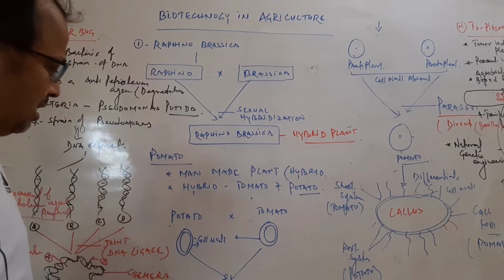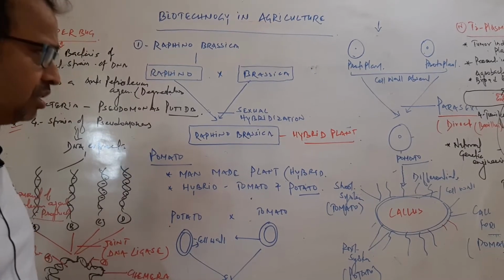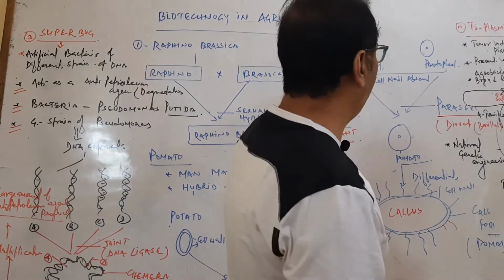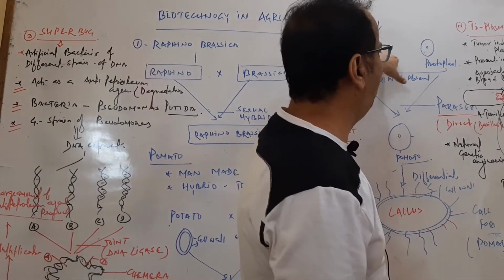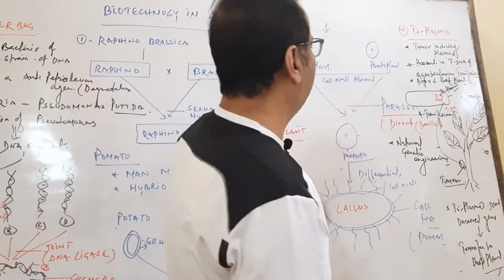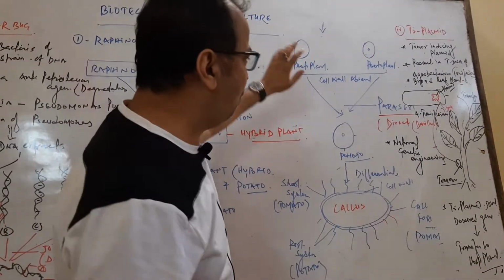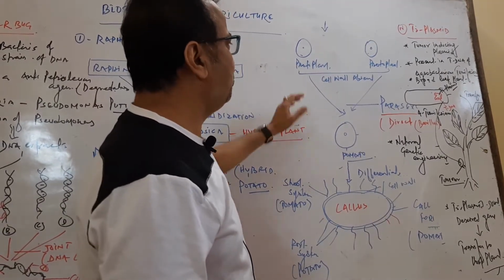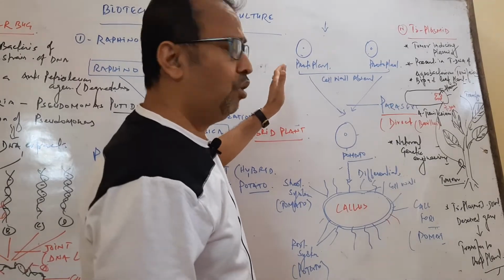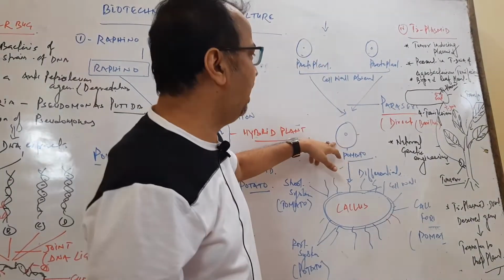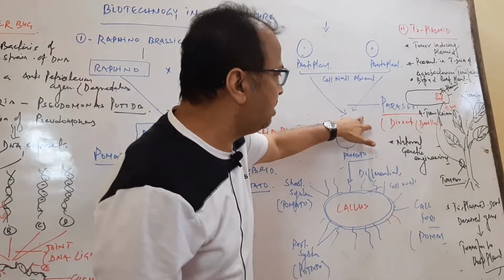First we remove the cell wall with the help of cellulase enzyme and produce the cell called protoplast, which does not possess a cell wall. Now we fuse both protoplasts, the tomato cells and potato cells, through parasexual fusion.